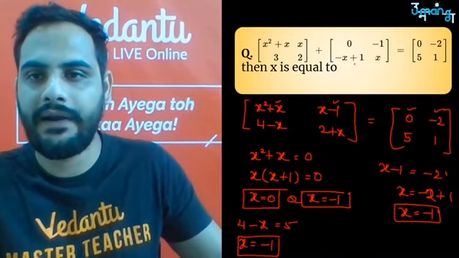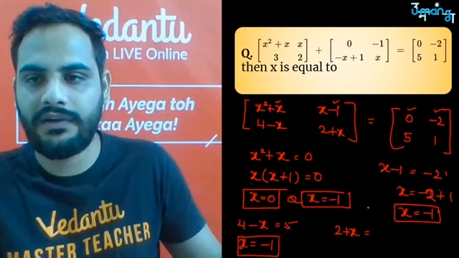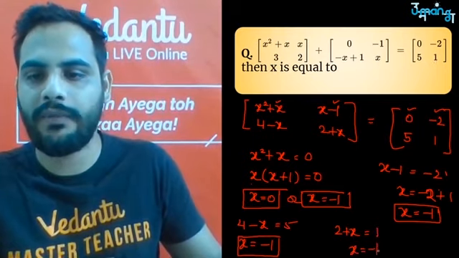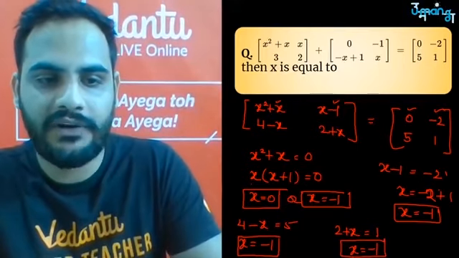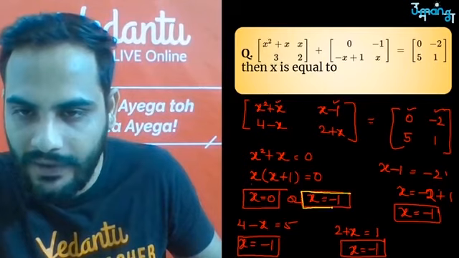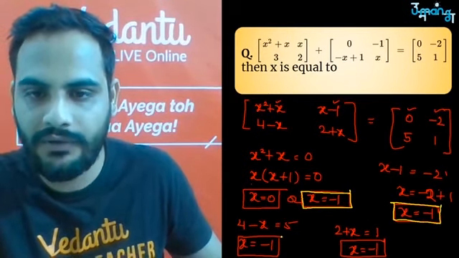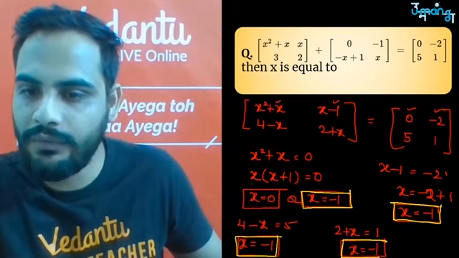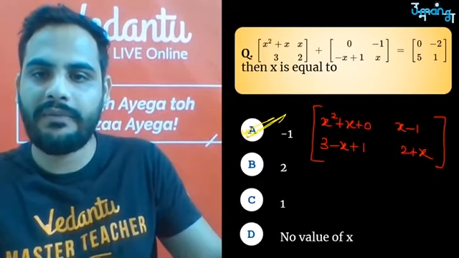ठीक है? And at the end, x plus 2 or 2 plus x is equal to, here what do you have, 1, shift 2 over there, again x is equal to minus 1. अब देखो बेटा, we have got so many values of x, but you will see that to make all the terms equal, x is equal to minus 1 is the only value which will make all the terms equal. I will say x is equal to minus 1 will be my answer.